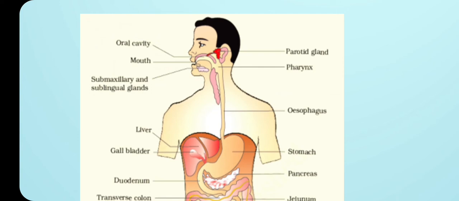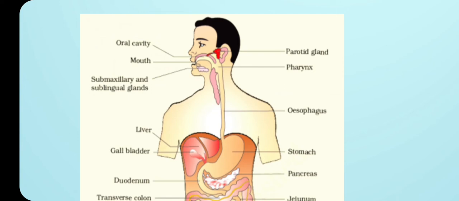Then, once the pharynx is done, I started with the alimentary canal, I said about the mouth, then the oral cavity. In the oral cavity I said about the palate, then the tongue, then the teeth. Next I have started with the next alimentary canal structure, that is the pharynx.